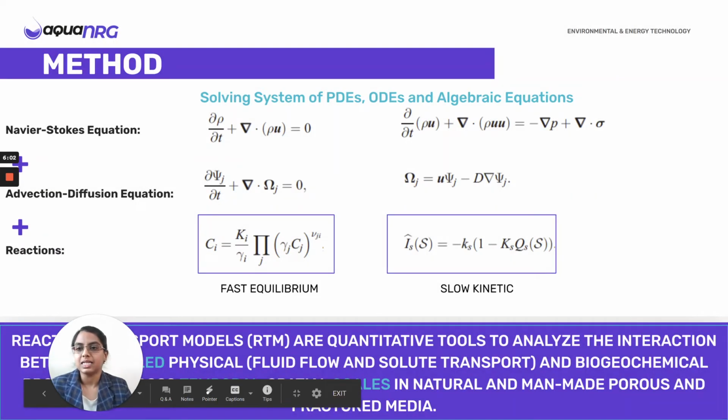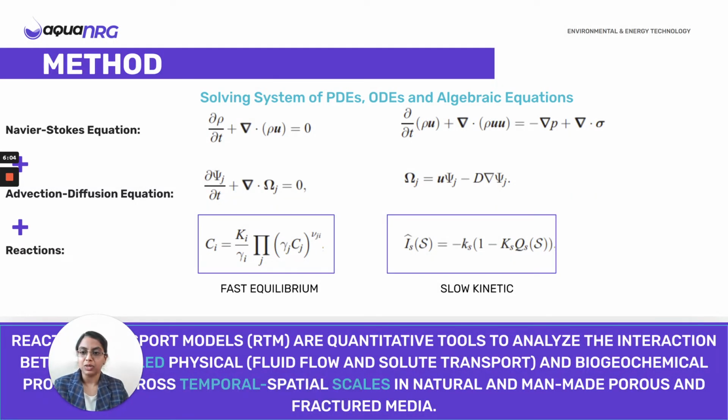So in this slide and the next slide, I'll be explaining the basic equations that we use in our web-based application and how our web-based application will be deployed to AWS. So our web-based application uses reactive transport models. For the flow, we solve the Navier-Stokes equation. For solute transport, we solve the advection and diffusion equation. And for the reactions, we add source terms in these coupled equations, which can determine the reactions.